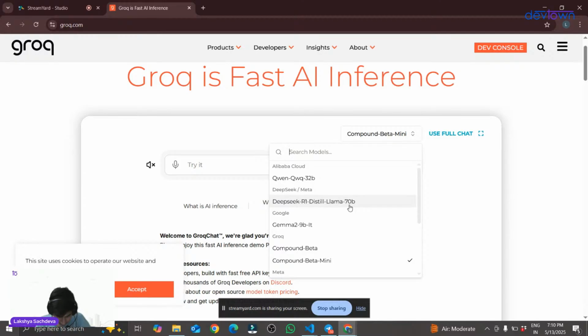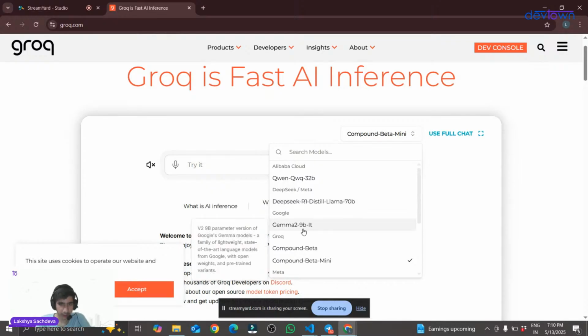So which is the most powerful of these? The model which is trained on more parameters can be the best model. It's a very common rule: the bigger the data set, the more chances you can train a better model and get better accuracy. Obviously this is trained on 70 billion parameters, a huge amount of data, so it is a very great model. Right now I am using a very stable, normal type of model, that is Gemma 2 9B IT.